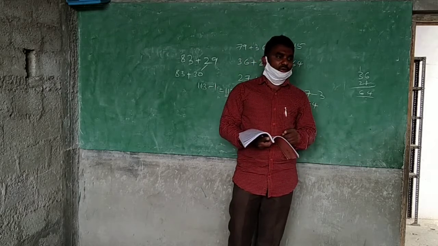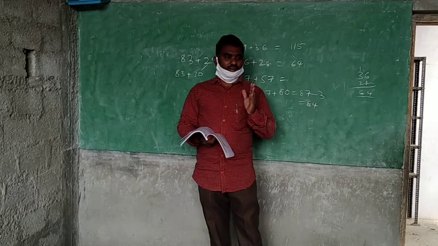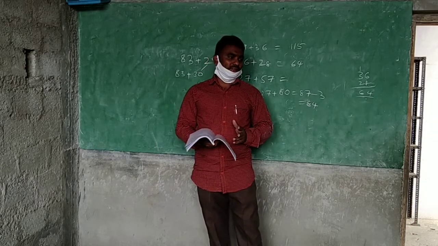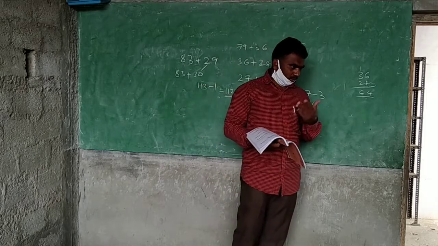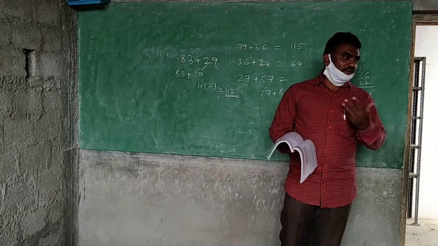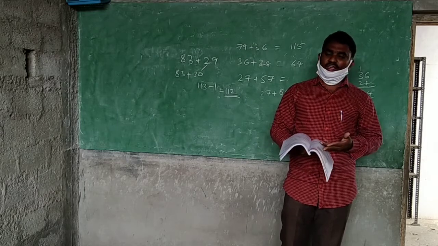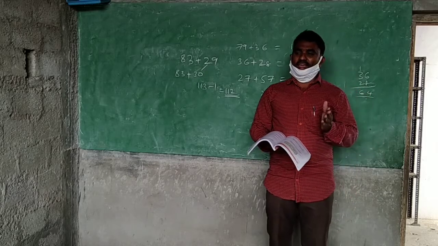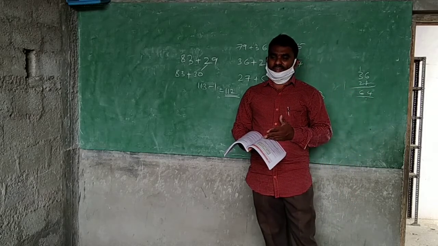This 28 he has separated as 8, 10, 10. At a time he is not adding. Okay, you can think like that. Maybe you are fast, that's why you add 20 at a time. But he is separating this 28 as 8, 10, 10.